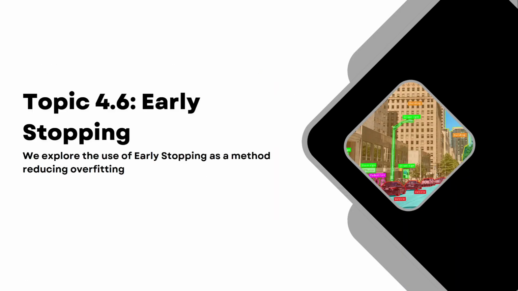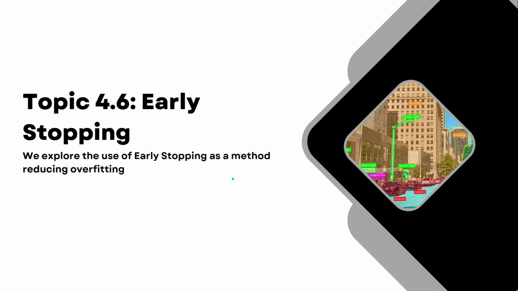All right, so we have early stopping. As I mentioned earlier, this method is straightforward to understand.